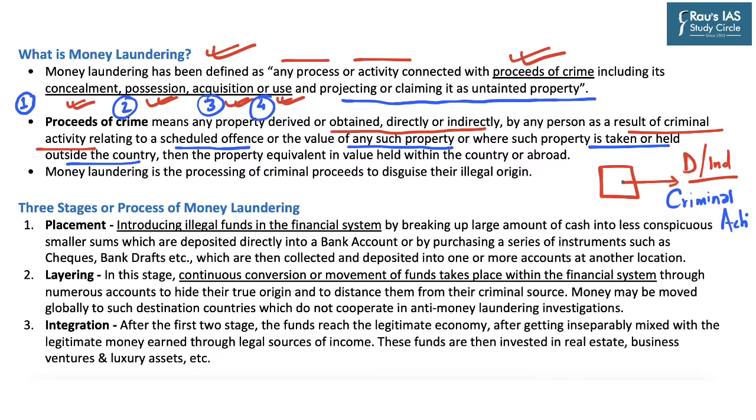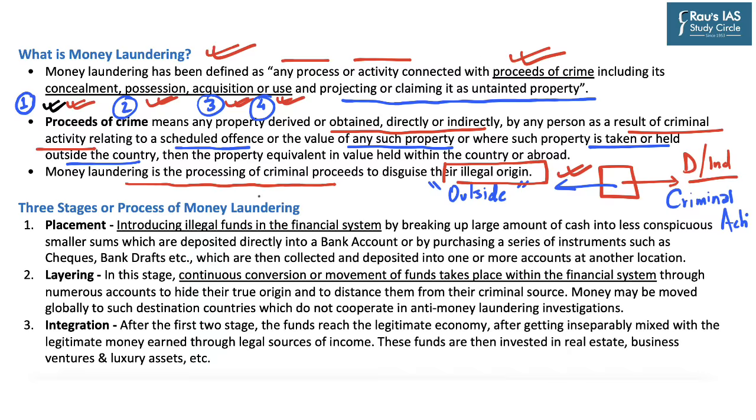So any proceeds of crime, even if they are held outside the country, shall be considered as proceeds of crime under the PMLA. Money laundering is the processing of criminal proceeds to disguise their illegal origin. It basically involves concealment of the identity of the proceeds of crime. The group or the person does not want the financial intelligence units of the country to know the source of such financial transaction.